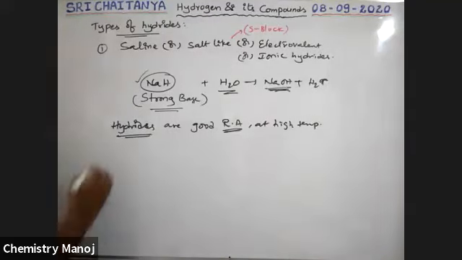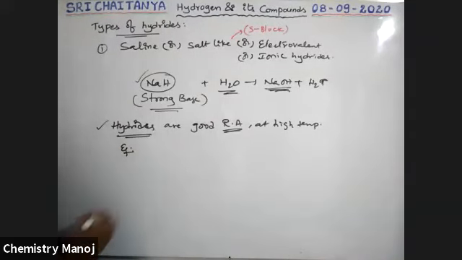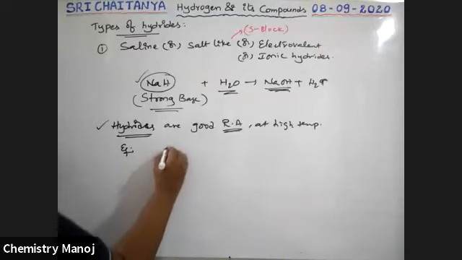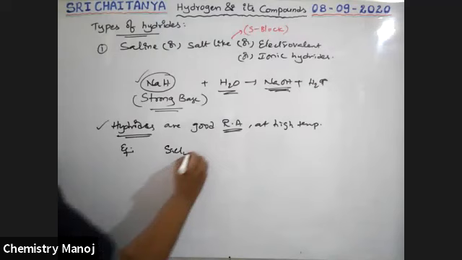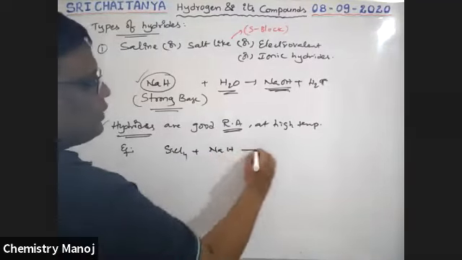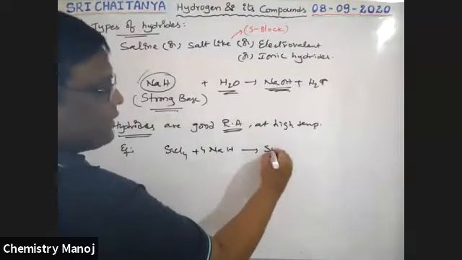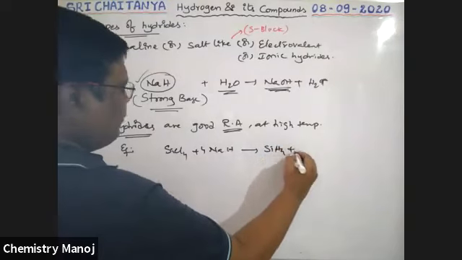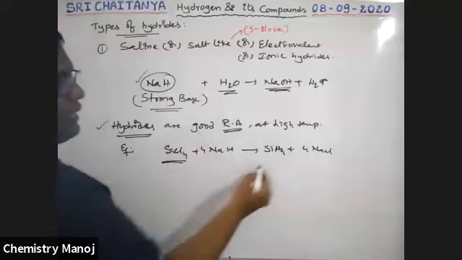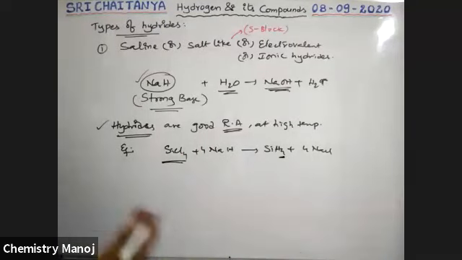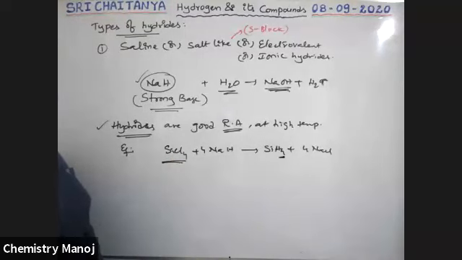Some examples: SiCl4, silicon tetrachloride, when it reacts with NaH, gives SiH4 plus 4 NaCl. Silicon loses chlorine and gains hydrogen. Addition of hydrogen is called reduction. Therefore, here silicon is involved in reduction.